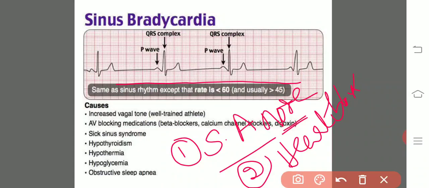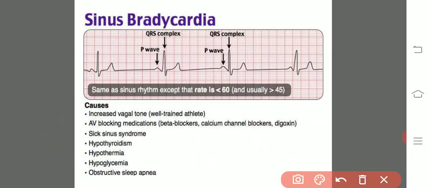And the third point is the inefficient working of the thyroid gland, hypothyroidism, that may also lead to bradycardia. So there are different kinds of reasons.